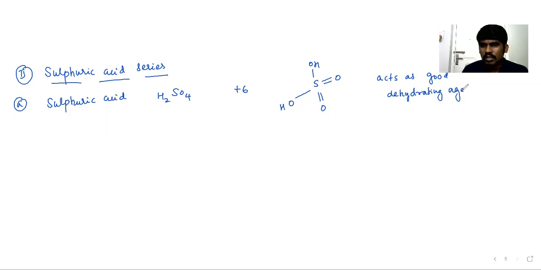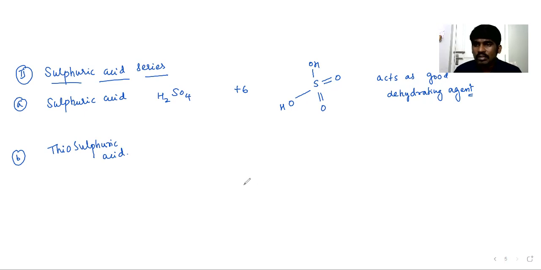Sometimes it can act as an oxidizing agent also, but only a mild oxidizing agent. But it is a good dehydrating agent. Under the sulfuric acid series, first acid we have is sulfuric acid, and then next I'll take thiosulfuric acid.